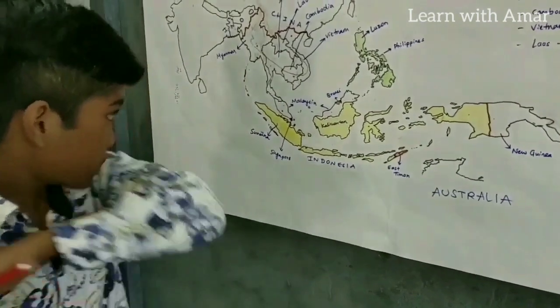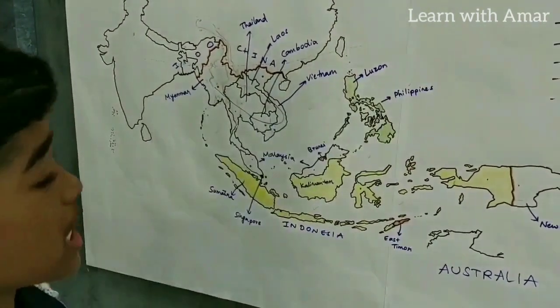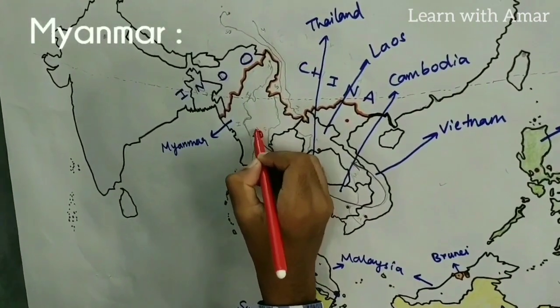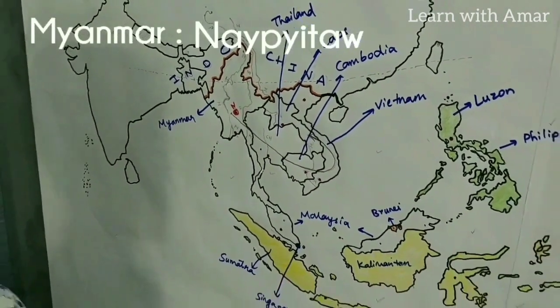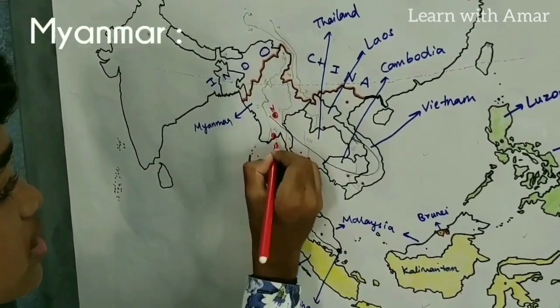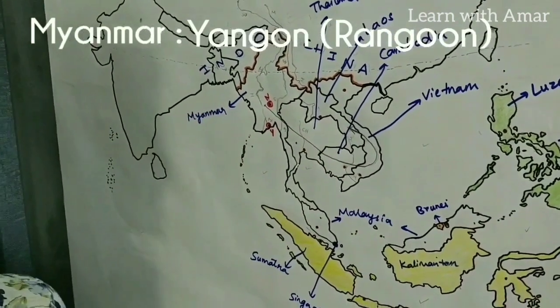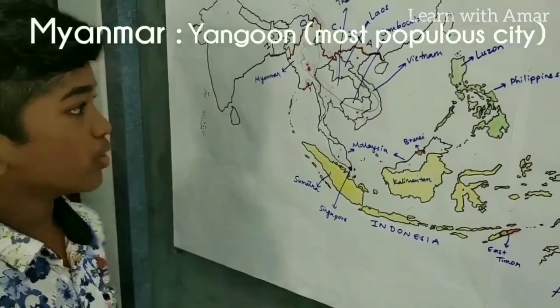Okay, alright. Let's move on to capital cities. So first, the Indo-China Peninsula. Myanmar, it is this one. What is it? It is Naypyidaw. The old capital city of Myanmar was this one. This is Yangon. Actually, Myanmar capital city is Naypyidaw, but its most popular city in Myanmar is Yangon.